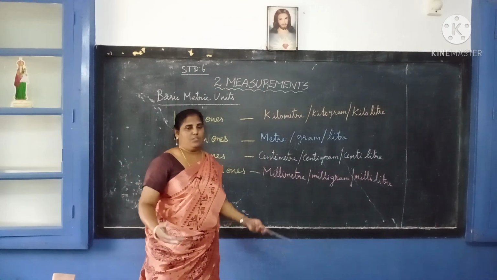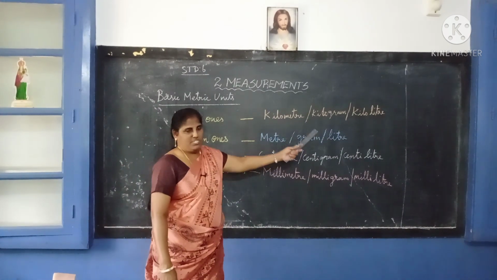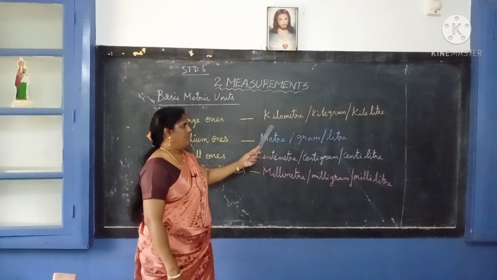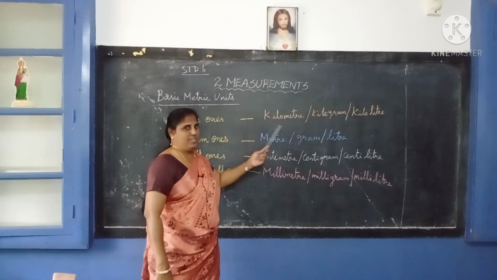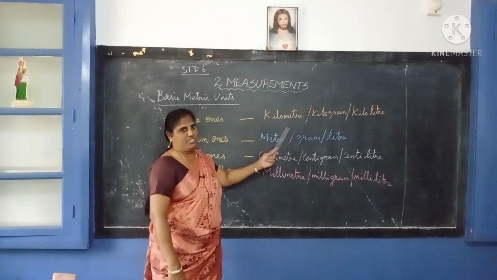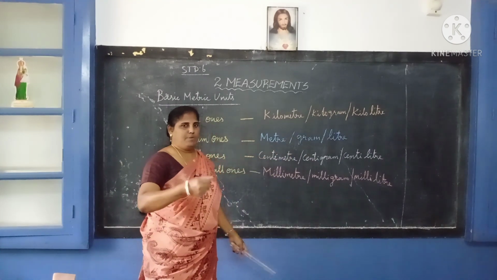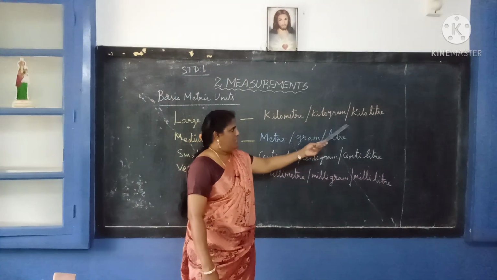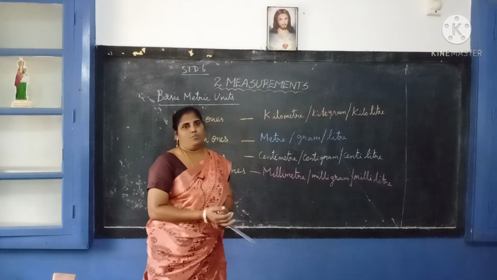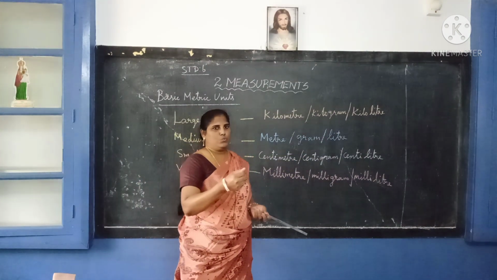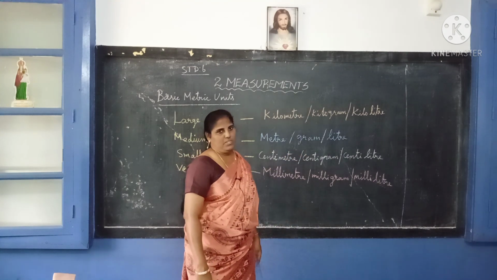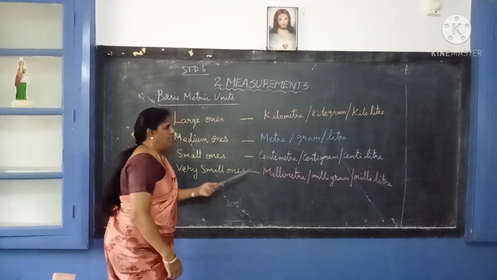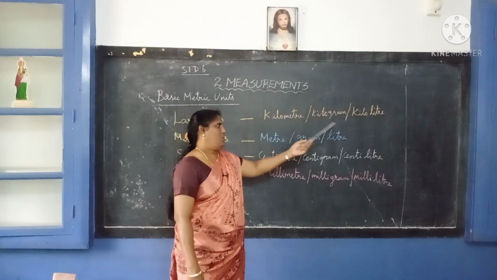When you buy something large, we will use this measurement, isn't it? When you go to Chennai or Trichy, you will use kilometer. A kilogram is used when we buy a lot of things. Kiloliter we also use for oil: 1 liter, 2 liters, 3 liters. Okay. So 10 liters, 20 liters is a kiloliter.